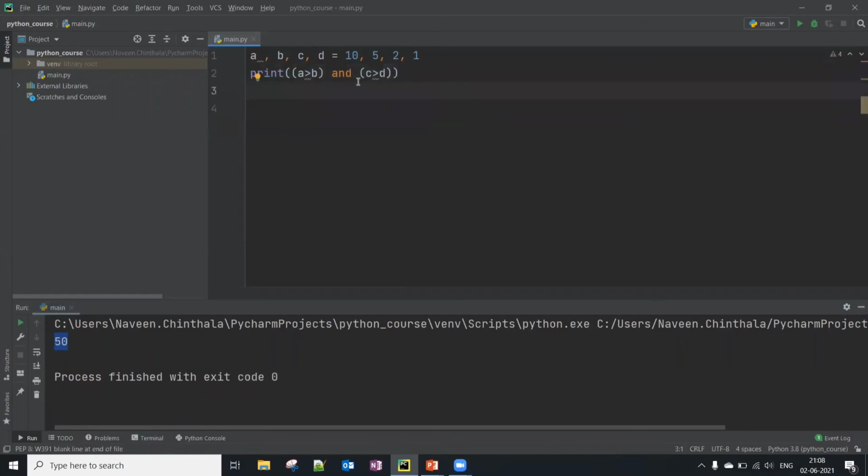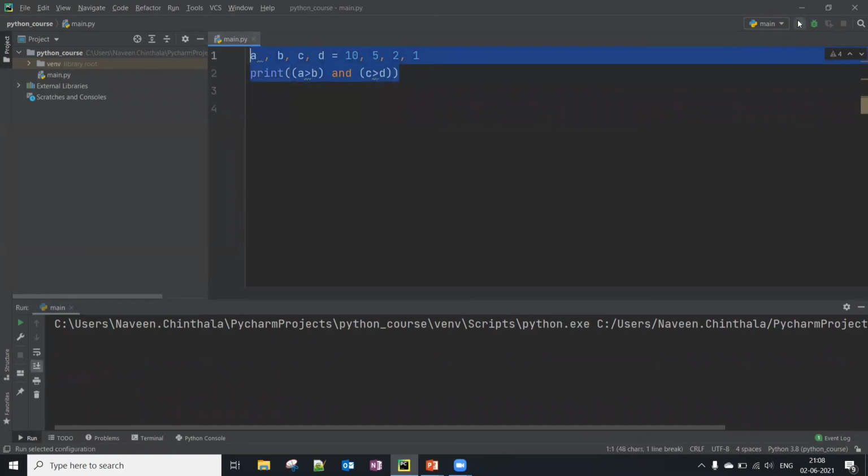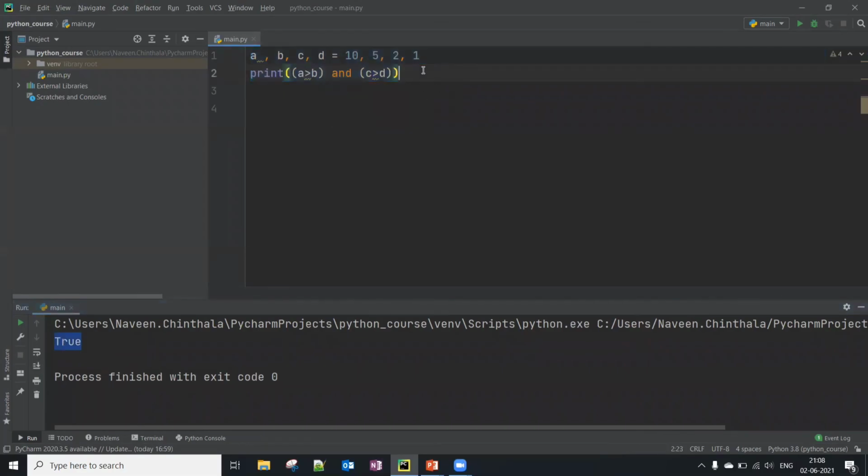Okay, so a greater than b, is it true? 10 greater than 5? Yes, it's true, right? And c greater than d, that means 2 greater than 1? Yes, that is true. Now true and true, the condition is true and true, that means it should print just true. So now it is printed just true.